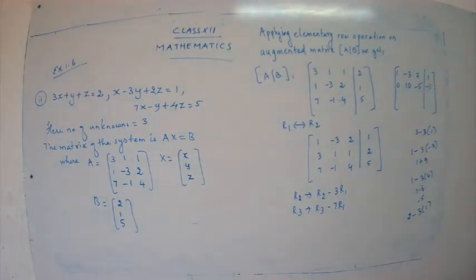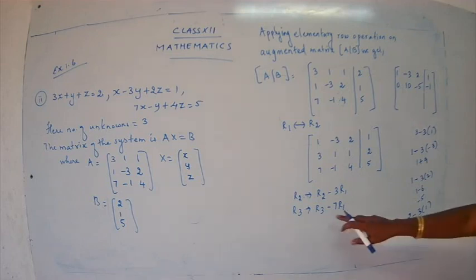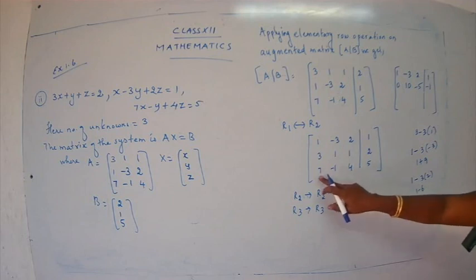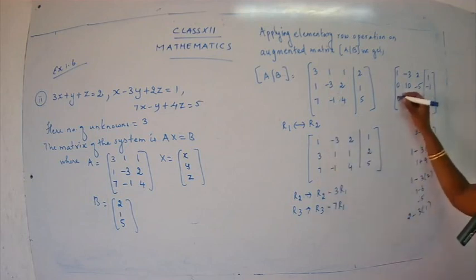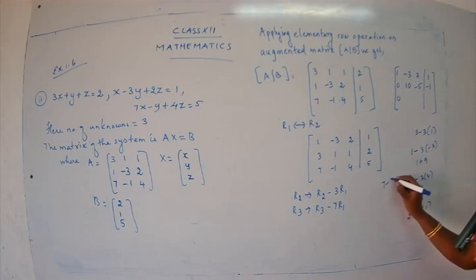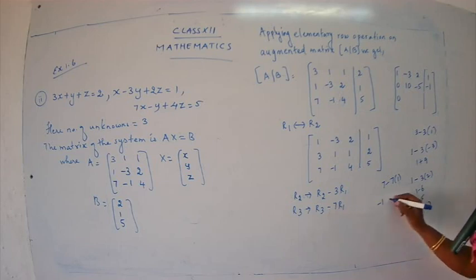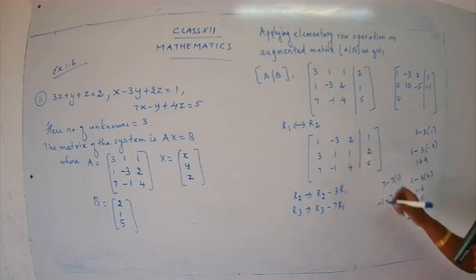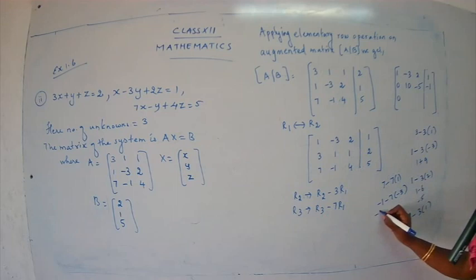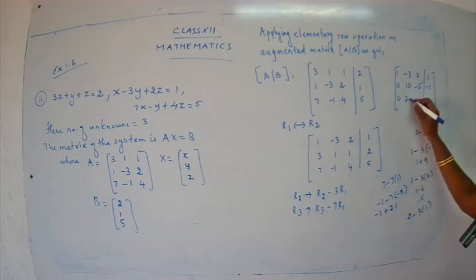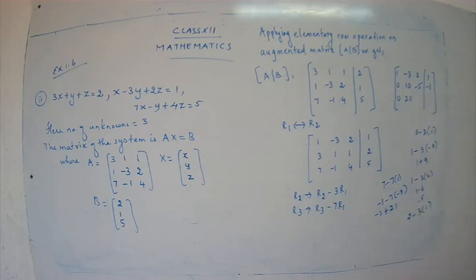Now you are going to check for the third row. Let's see what we get in the third row. R3 minus 7R1. 7 minus 7 into 1, that's 0. Minus 1 minus 7 into minus 3, so it's minus 1 plus 21. So you get 20. Okay, done. Next.